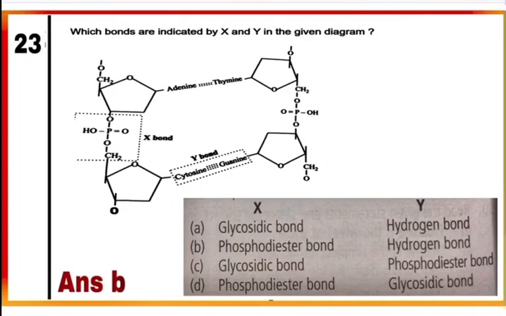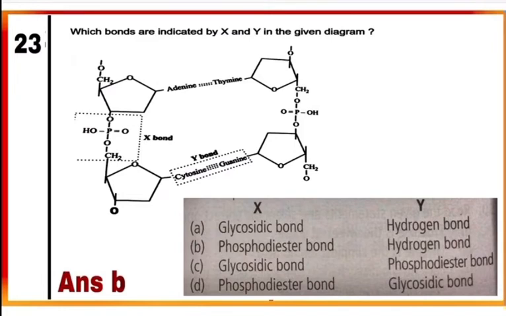Question 23. Which bonds are indicated by X and Y in the given diagram? The bond between the phosphate group of one sugar and the hydroxyl group of another sugar is an ester bond, and as there is one such bond on either side, X is a phosphodiester bond.